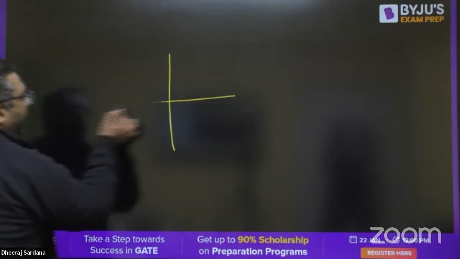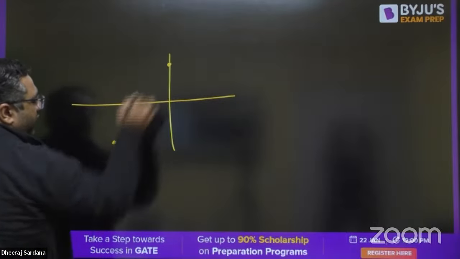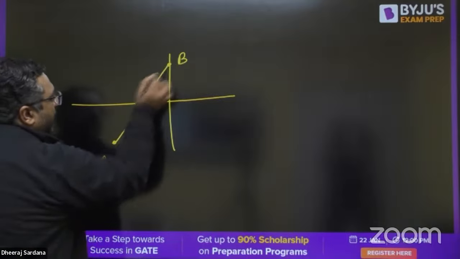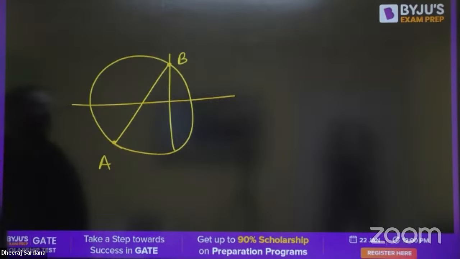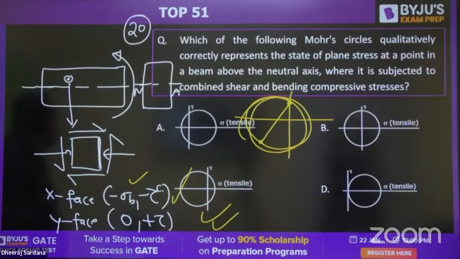So the answer is going to be C for this. Why is C the answer? Because one point is coming somewhere here, the second point is coming somewhere here. This is A, this is B. When you join this AB and take AB as the diameter, you will plot the circle. This will be the Mohr circle. So no doubt about it, C is the right answer.